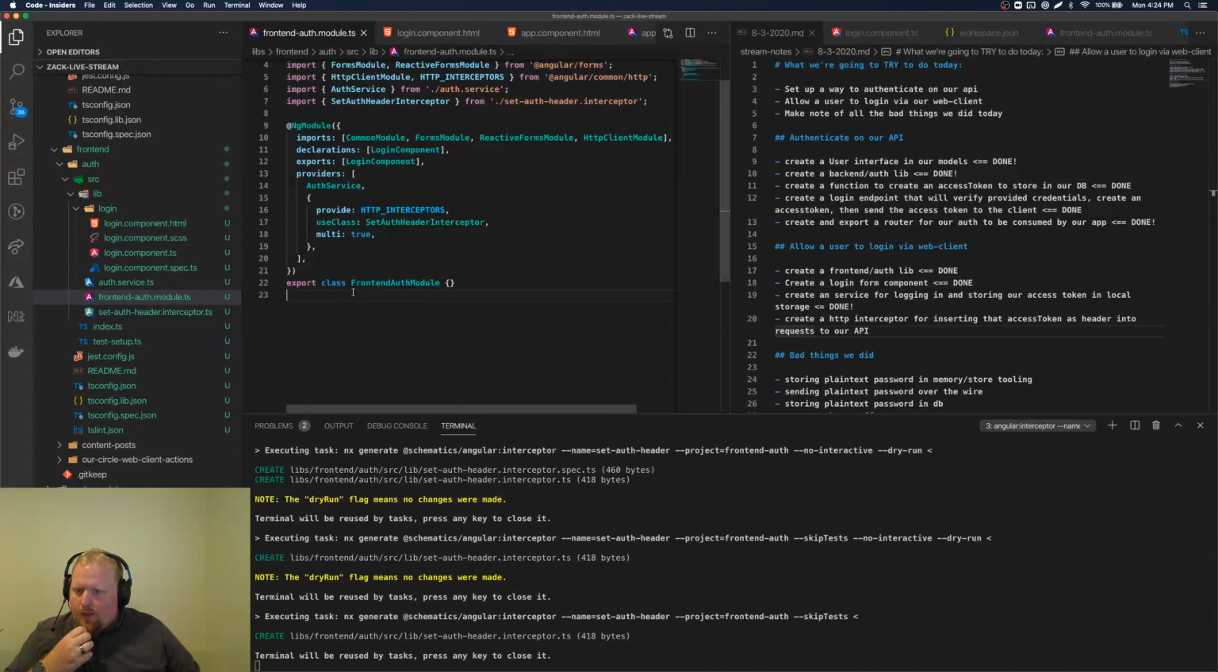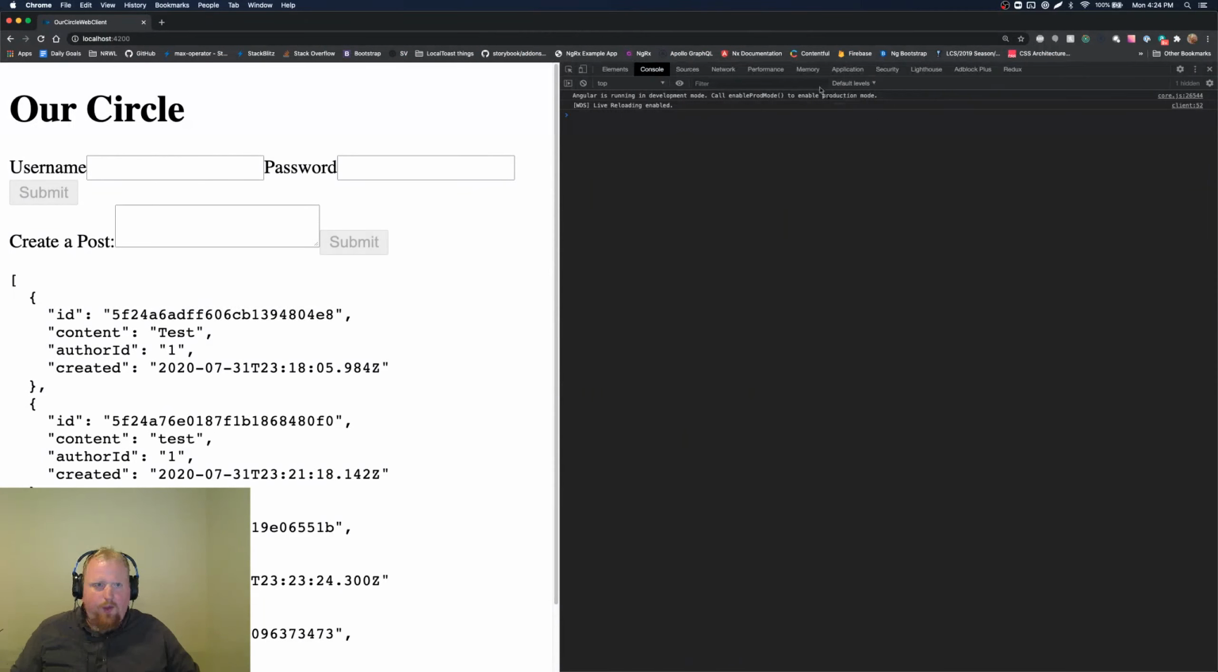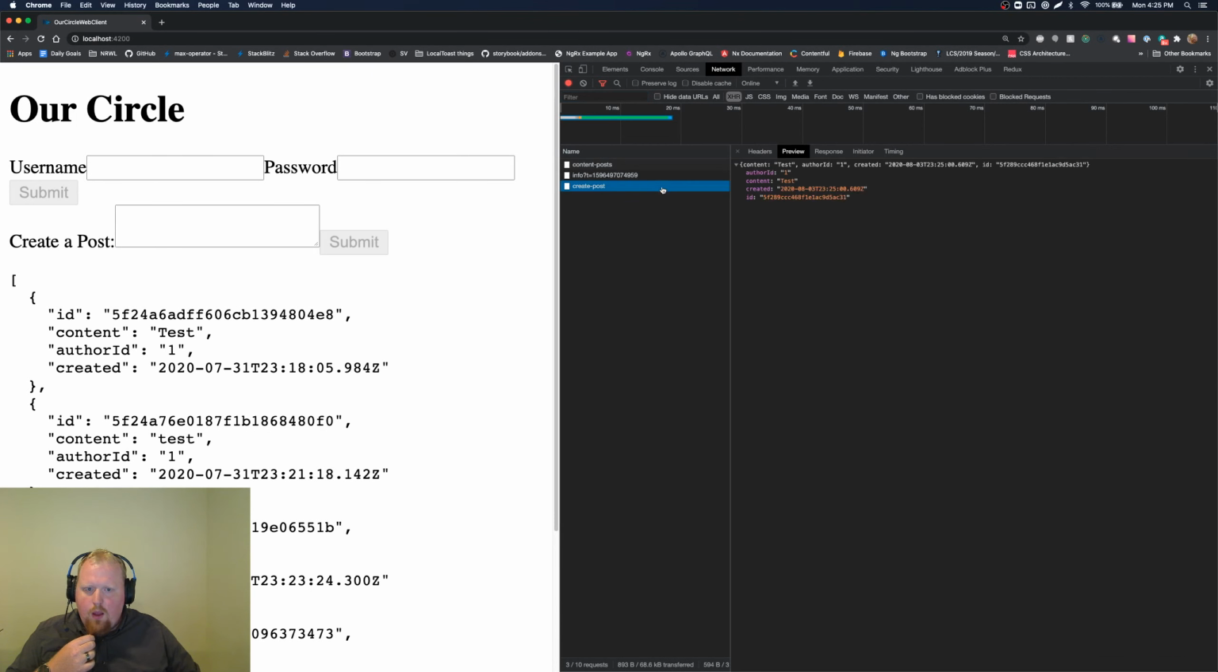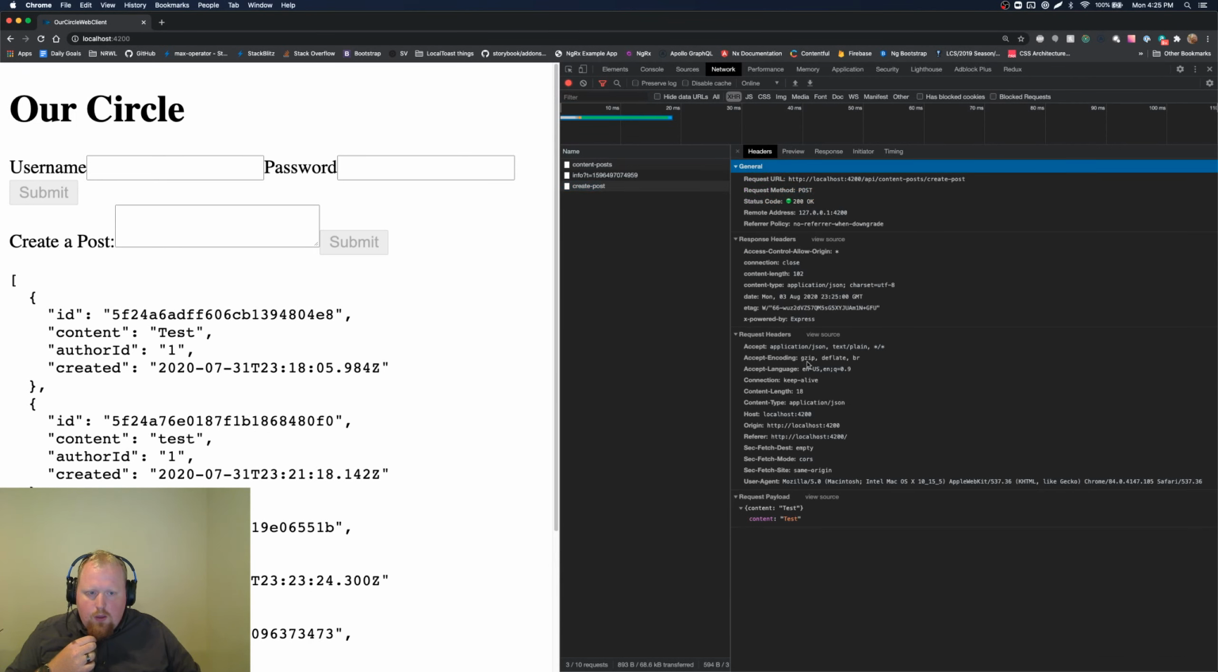So I think the test for this would be we are going to go back to our app. We're going to open up the network tab. We're going to see if we're setting an authorization header. Let's see about that real quick. So inside of network here, we're going to create a new post, submit. We can see in the headers here, we're not setting something yet. It's because we're not logged in.